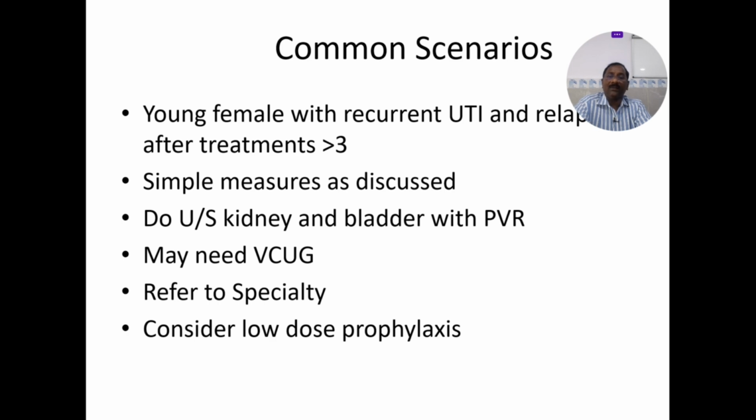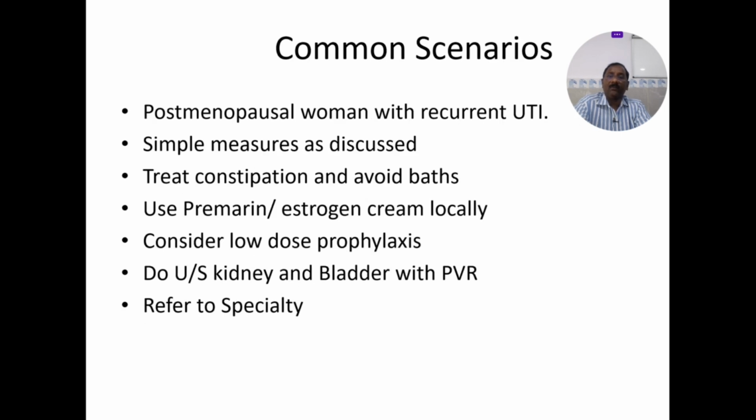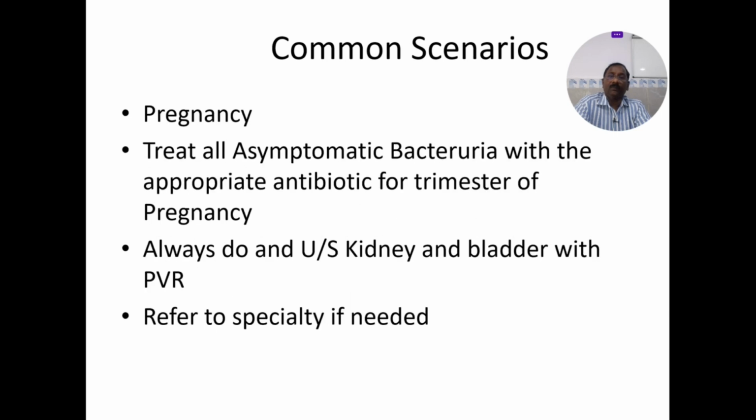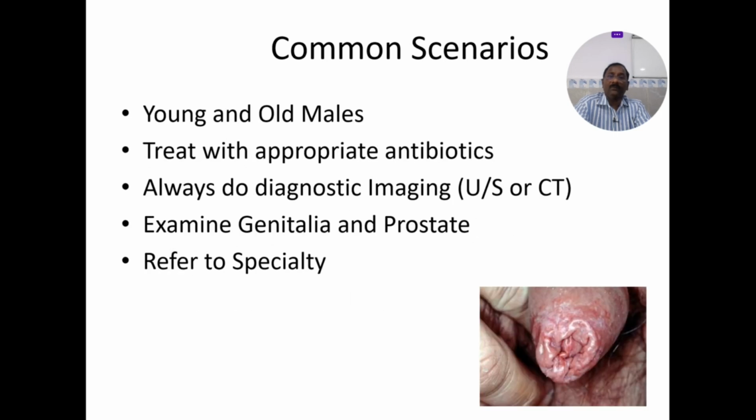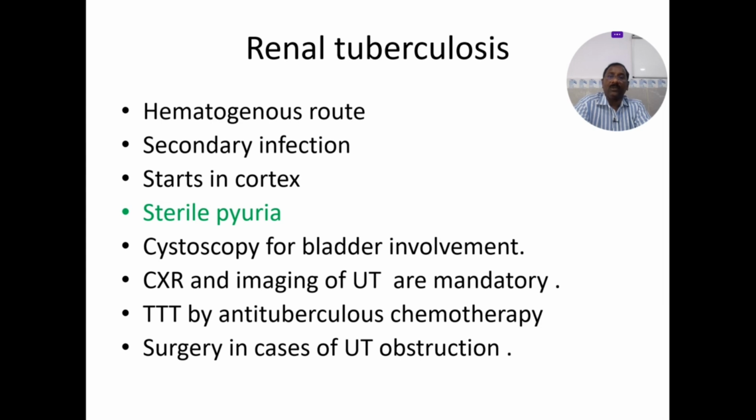These are the common scenarios: young females, pregnancy, old males, neurogenic bladders. So renal tuberculosis: hematogenous route, secondary infection, starts in the cortex of the kidneys, sterile pyuria.